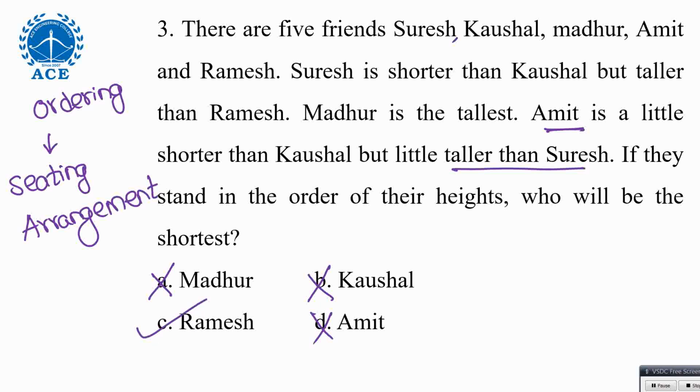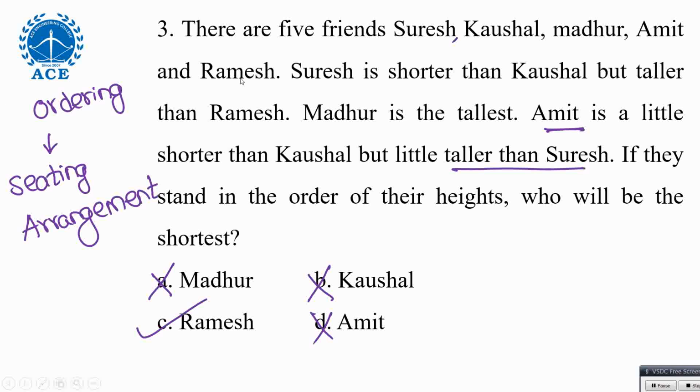Yes, I too agree we can draw the diagram. I'll show that method as well. But the other method like this, we can also eliminate. Who is the shortest? Madhur is the tallest, so he cannot be the shortest. Suresh is shorter than Kaushal, so somebody shorter than Kaushal exists, which means Kaushal cannot be the shortest. Amit is taller than Suresh, so Amit cannot be the shortest.